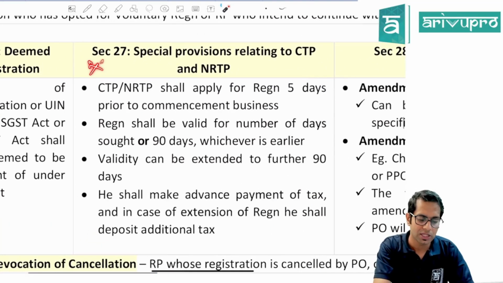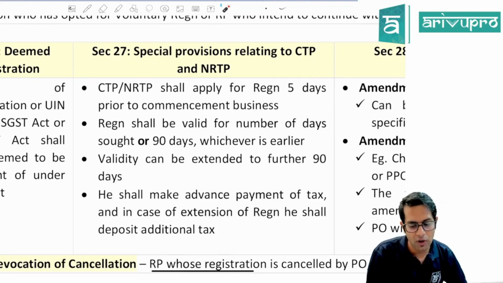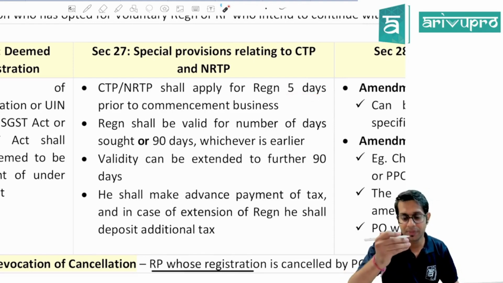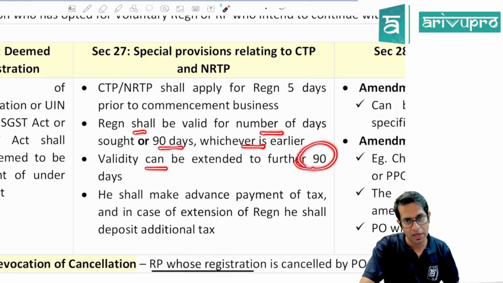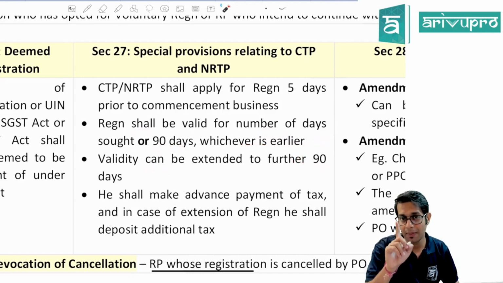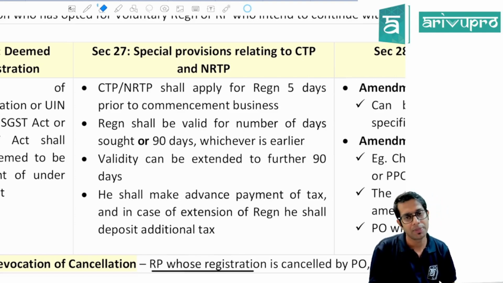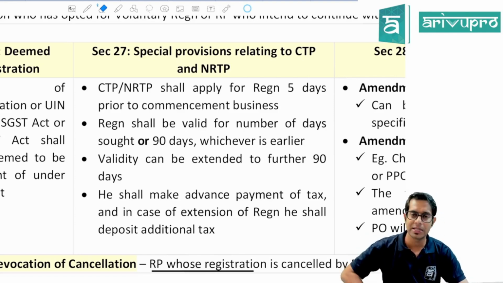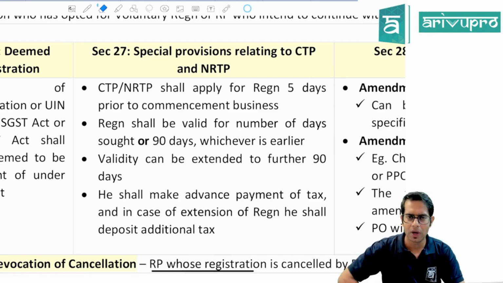Section 27 is an important section. Section 27 talks about special provisions for casual taxable person or non-resident taxable person. If you're a casual taxable person or non-resident taxable person, then you will have to apply for registration 5 days prior to commencement of business. This registration will be valid for the number of days you are applying for or 90 days, whichever is less. You can extend the validity of registration for a further period of 90 days, and that extension can be done only once, and this extension also will be valid for 90 days or the number of days you are opting for, whichever is less. Now, a casual taxable person and non-resident taxable person will have to make the payment of taxes in advance, and in case they are extending, then for that extended period also they will have to make the payment of tax in advance.